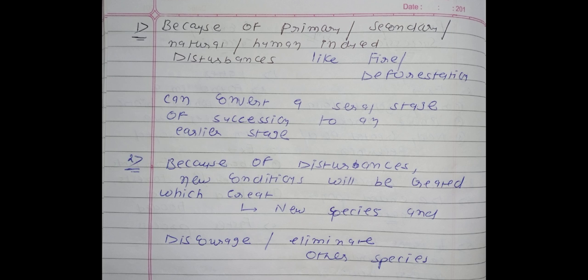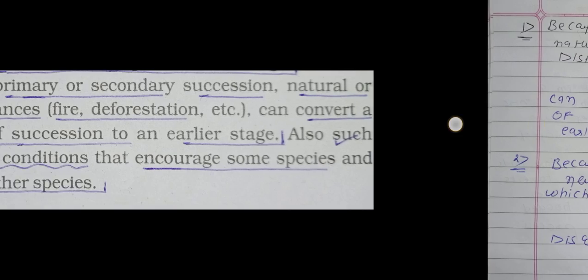Now see point number 2. Because of disturbances, new conditions will be created which create new species and discourage or eliminate other species. It means, see, if the disturbance will be there, then because of disturbance new conditions will be formed, and if new conditions are there, then new species will be formed. So because of formation of new species, it will discourage or eliminate the other species.